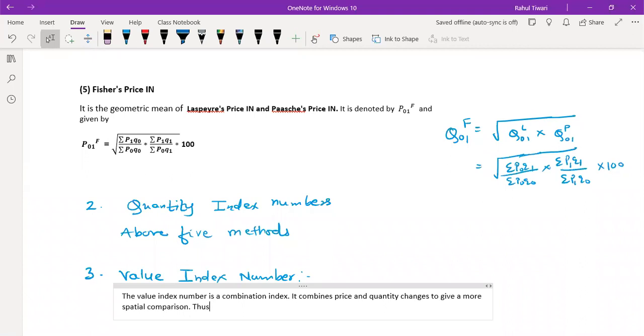Thus the value index number measures changes in total expenditure on the commodities consumed.